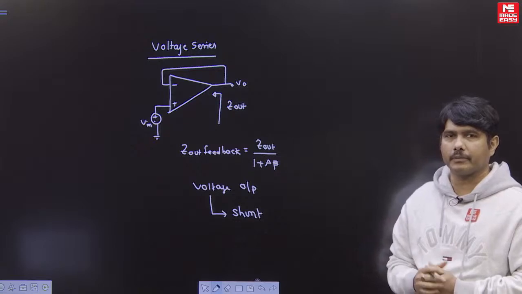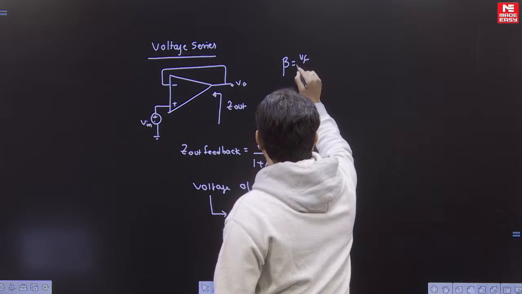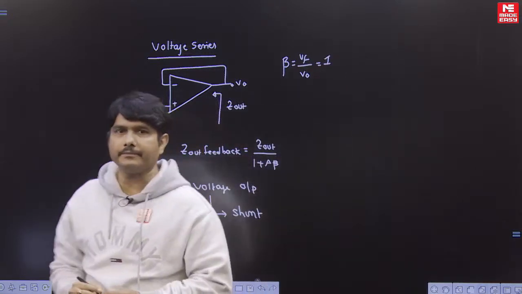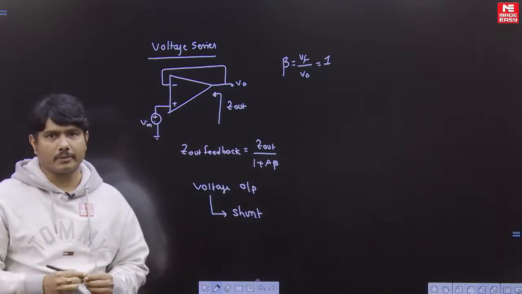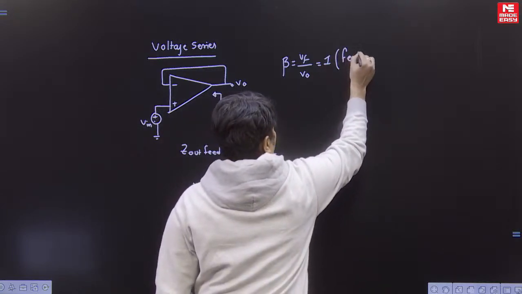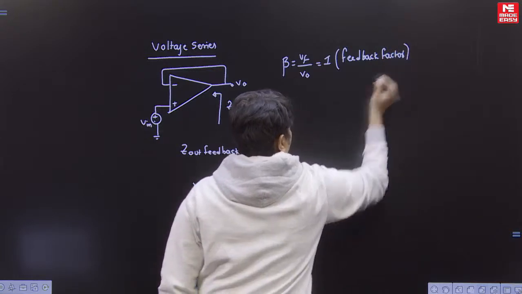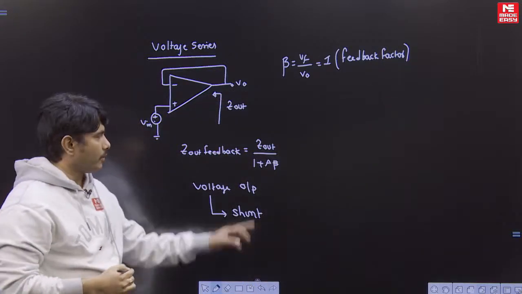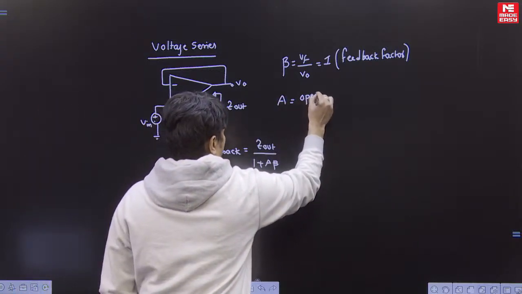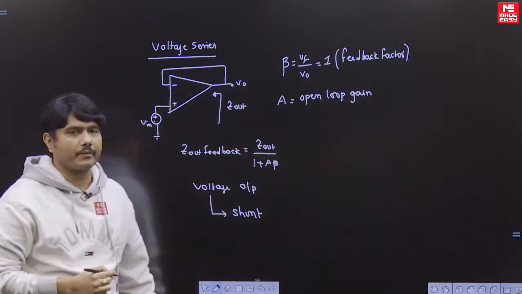But for a buffer circuit, the beta factor, which is Vf by V0, will become 1. Because the feedback voltage you have taken and the output voltage are both the same. So beta factor will be 1. This is the feedback factor. Here beta is the feedback factor, and A is called the open loop gain. So we have total information with us.